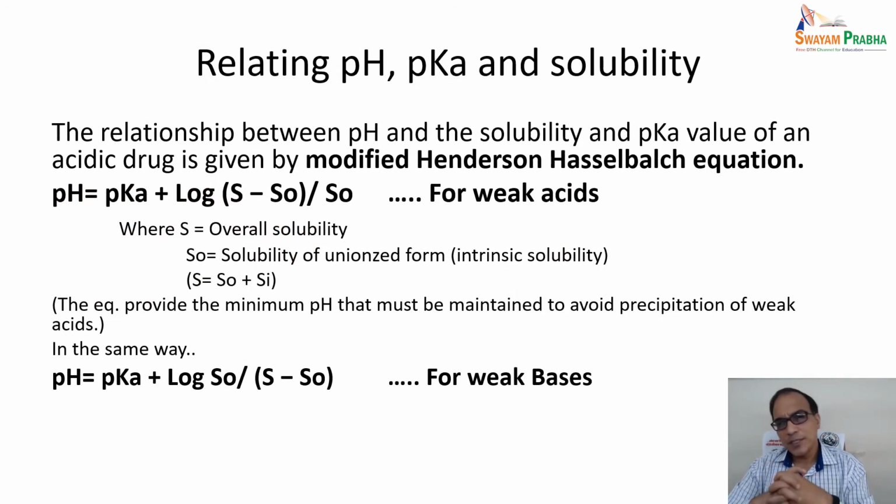So, relating the pH, pK and solubility: the relationship between pH and solubility and the pK value of an acid drug is given by the modified HH equation, which can be represented as you can see here, pH is equal to pK plus log of (S minus S0) upon S0, where S0 is the solubility of the unionized form, that is, the intrinsic solubility. The equation provides the minimum pH that must be maintained to avoid the precipitation of a weak acid. In the same way, you can write the equation for weak bases.